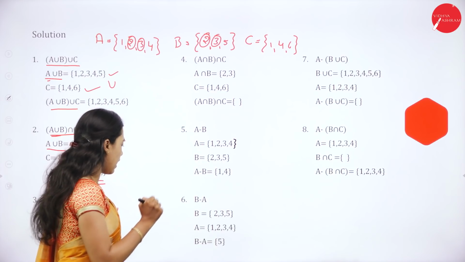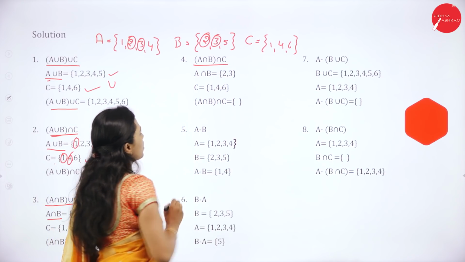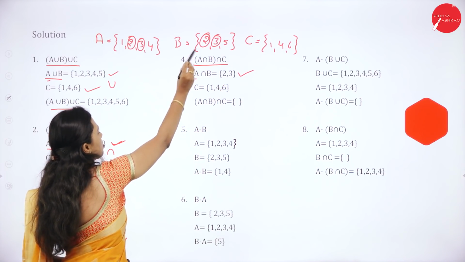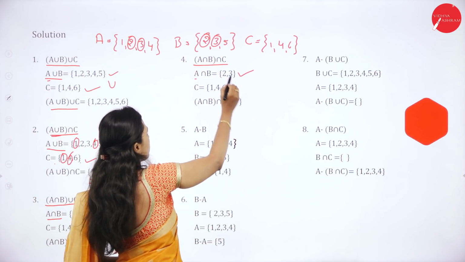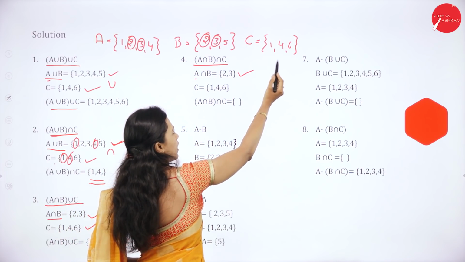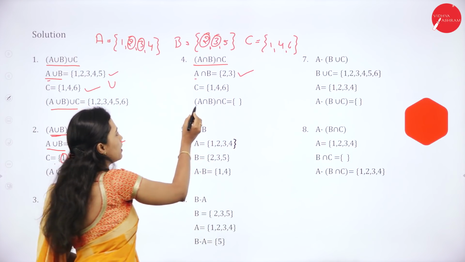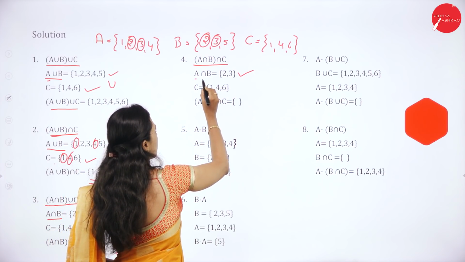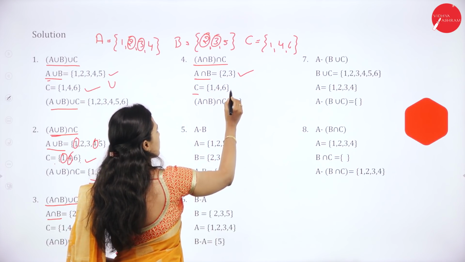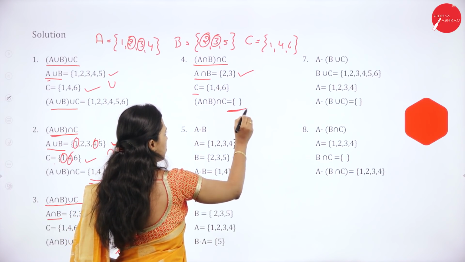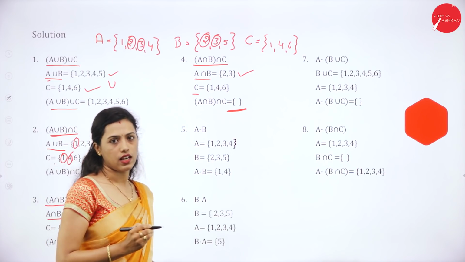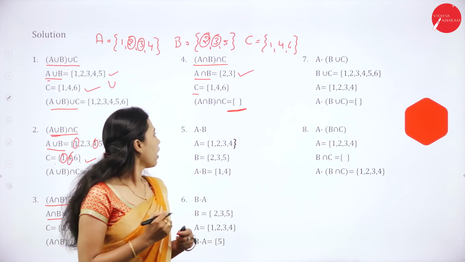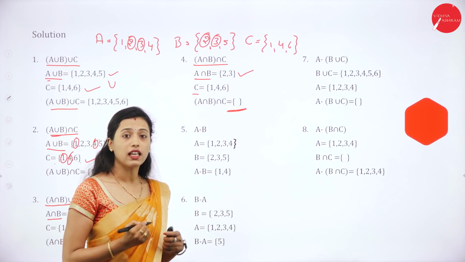Then, A intersection B intersection C. A intersection B is 2 and 3. Common elements between set A and set B are 2 and 3. Then C is equal to 1, 4, 6. So, A intersection B intersection C. Is there any common element here? No, there is no common element. So, it is a null set. Null set means a set having no elements, and it is also called an empty set.